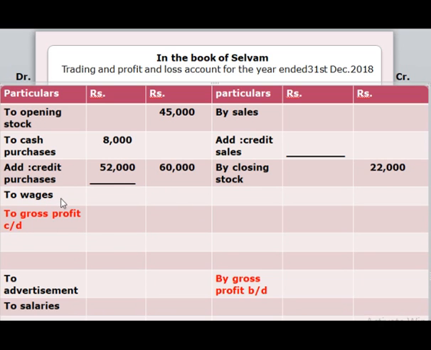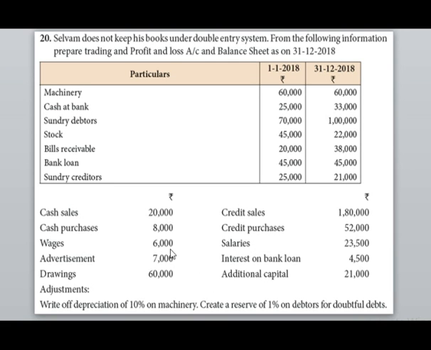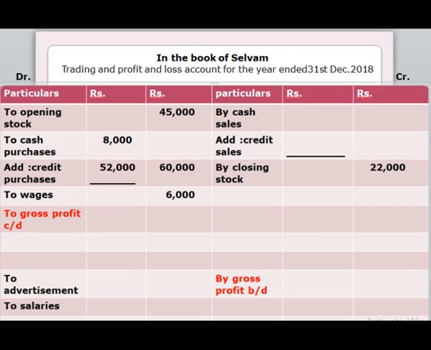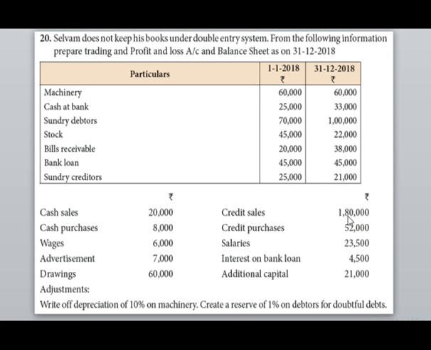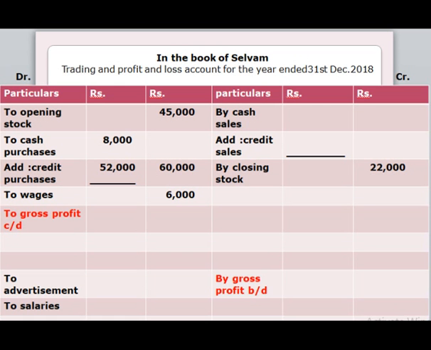And the amount for wages is 6,000. The amount for cash sales and credit sales are 20,000 and 1,80,000. Then we have to add 20,000 with 1,80,000, which will give you 2 lakh.